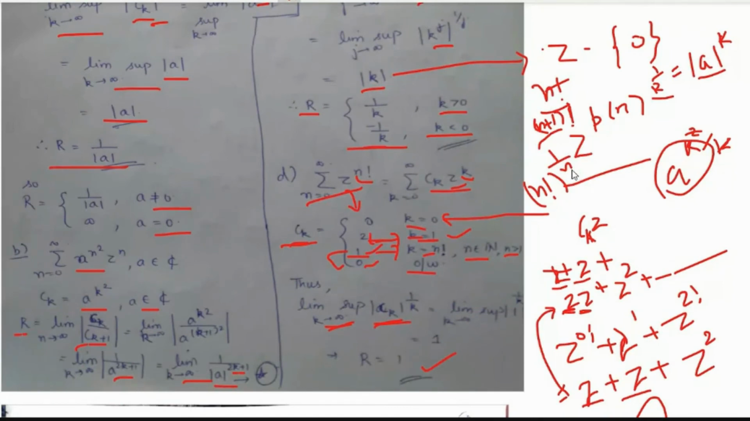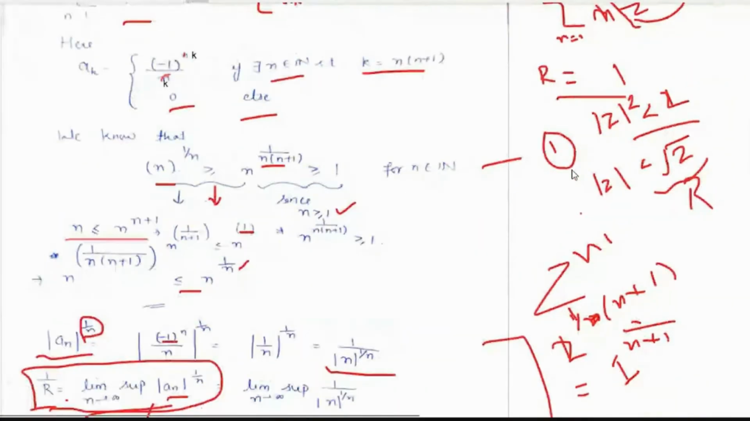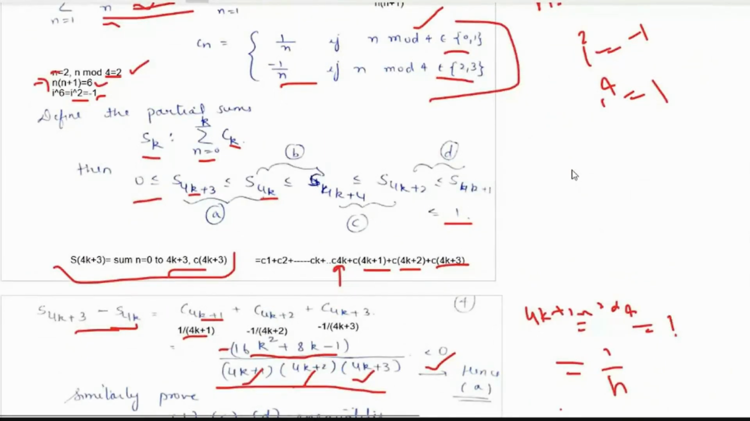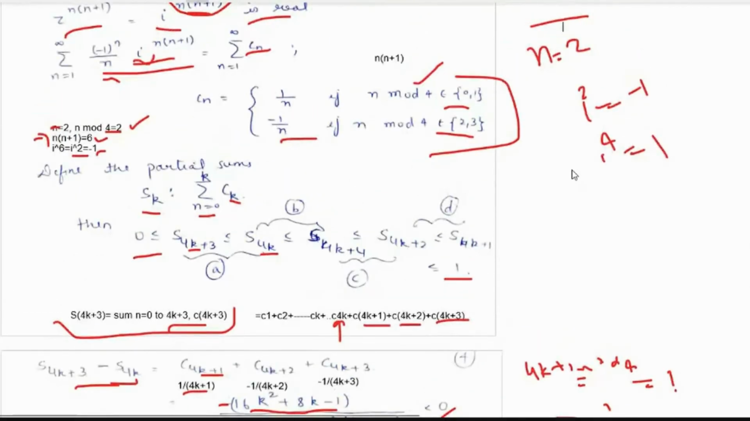Clear ma'am. Ma'am, I need to know, z is equal to i, I have a doubt in this. Yes, go ahead. Ma'am, in this Cn which you have written, 1 by n if n mod 4 belongs to 0 and 1. Ma'am, please explain the case of 1 once. Like 0 I understand, what about 1?